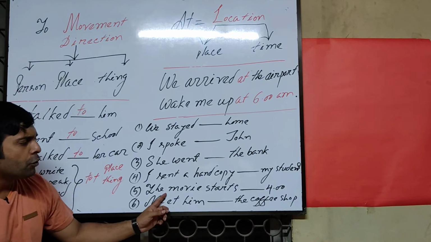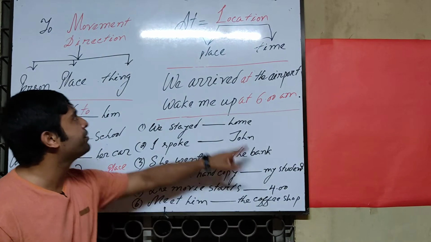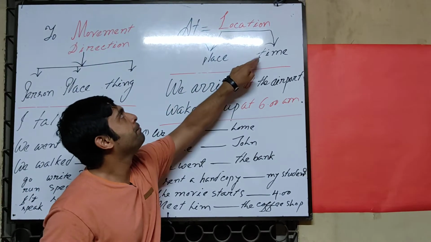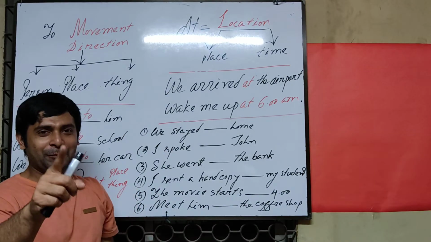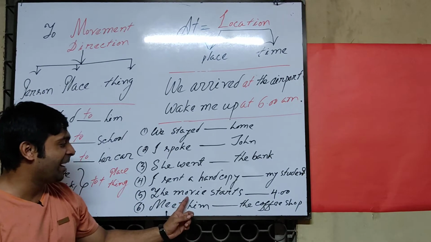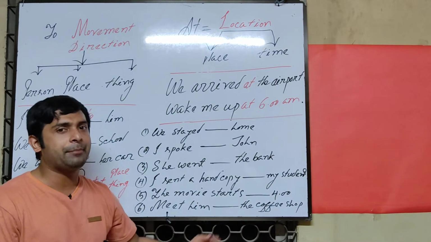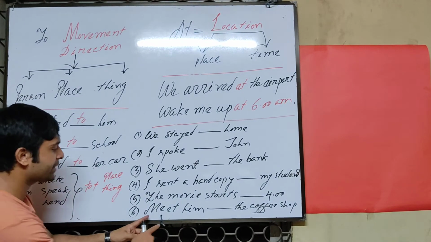Next one. The movie starts dash the time. Is there a time? There is a time. Before the time, what should we use? Yes, you are right. The preposition at is right. So you can say here, the movie starts at 4 p.m. or 4 a.m. That's up to the moment. Okay, a.m. or p.m. However, next one.